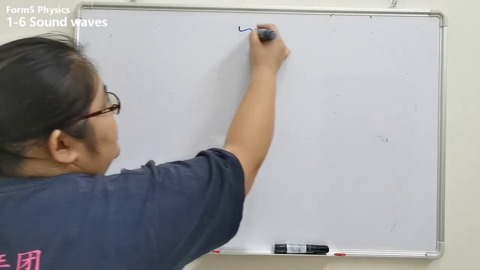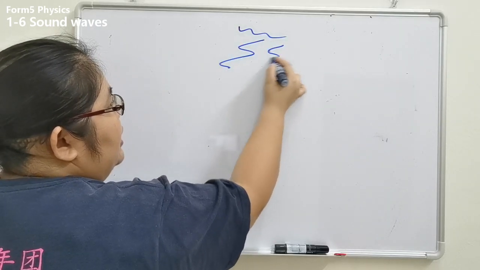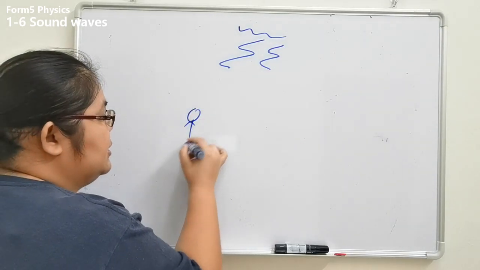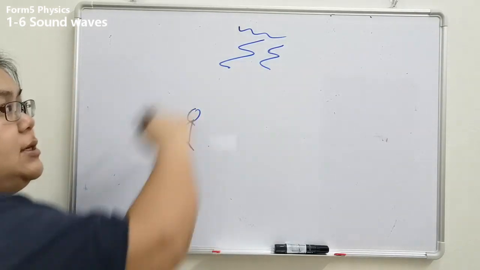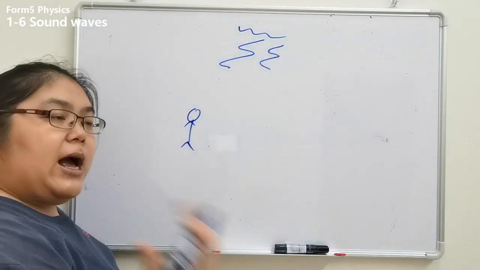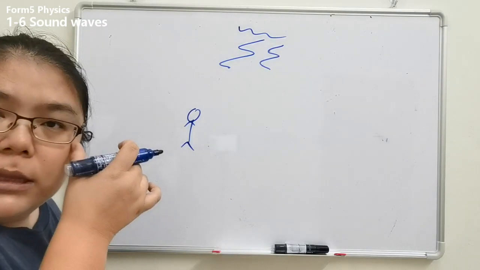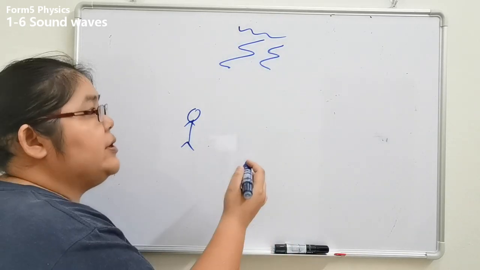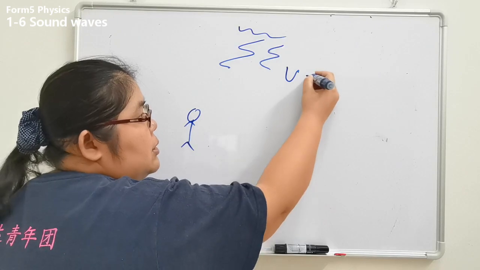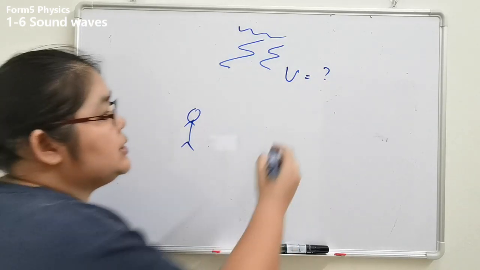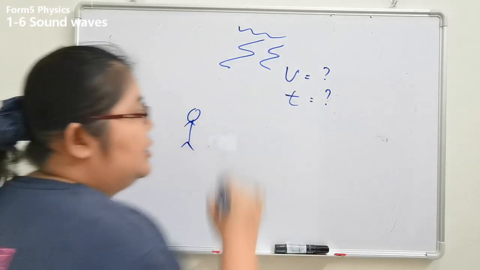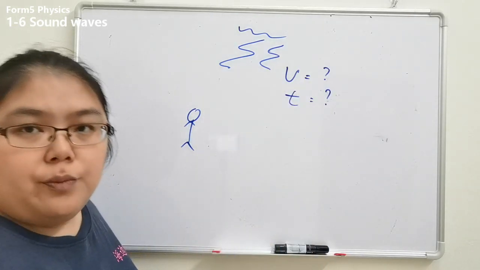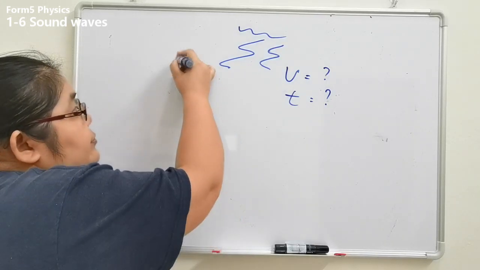Okay, example, there's lightning. When raining, or before raining, you get lightning. You are standing here. Now you see the lightning. Then they ask you, what is the distance of the lightning? So from here, first one, speed you need to know. Number 2, the time taken. Is the time taken two-way or one-way in this situation? This one, lightning.